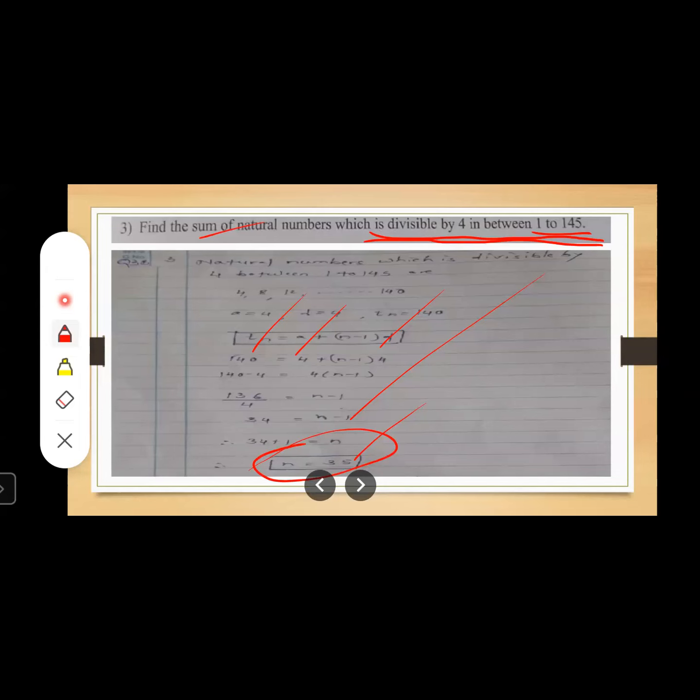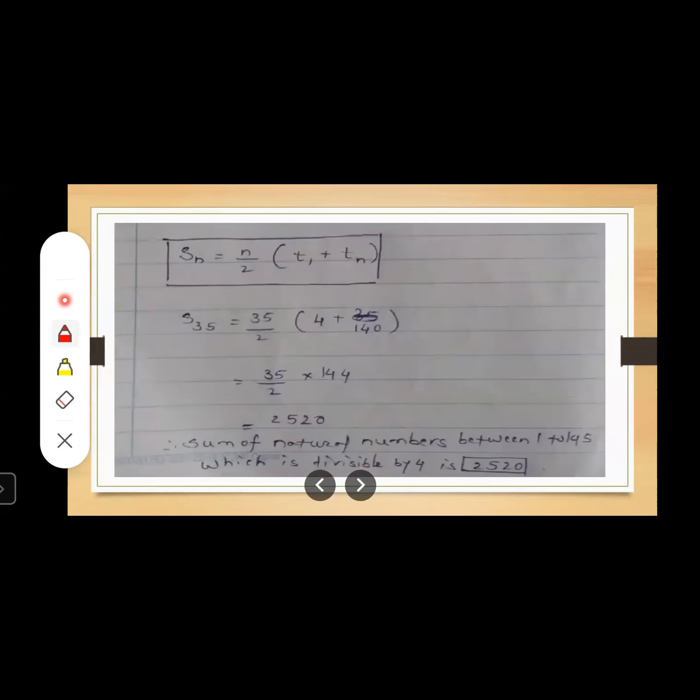Now what we want to find out is the sum. Sum means Sn. So let us find the value. You can directly use the formula Sn is equal to n upon 2 into (T1 plus Tn), right? Now you know the value of T1. T1 means the first term, that is A. You know the last term Tn. You know n, just now we have found it. Just substitute all the values here and find the value of Sn. Sn is nothing but the sum of a total of 35 terms.